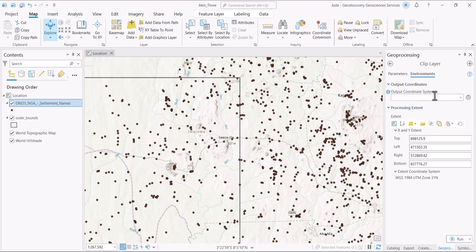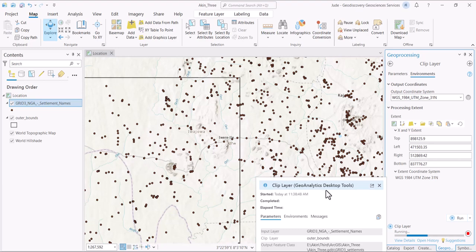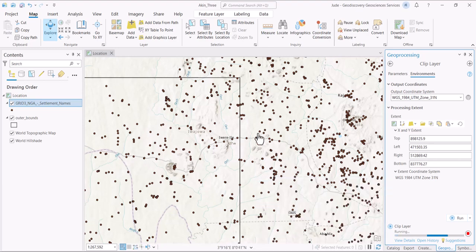But if you want to change the coordinate system, let's change it. We are using the coordinate system for this outer bounds here. So we click on run. That will transform this data from the coordinate system that it was made in into zone 31 north. And once it is done, we'll have it.